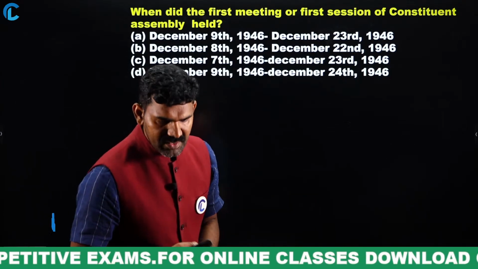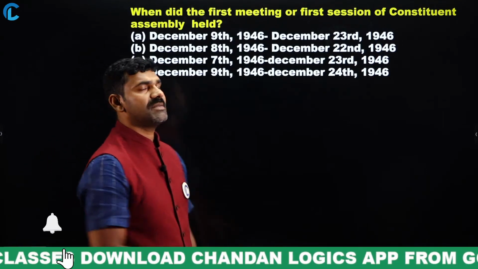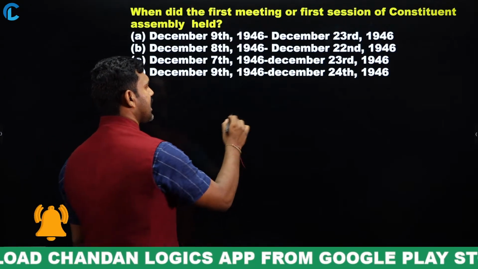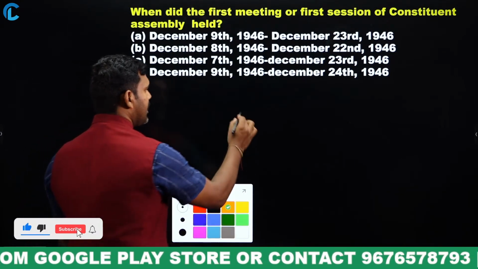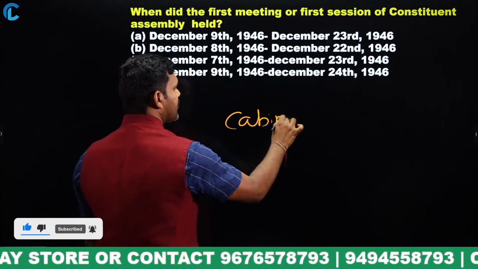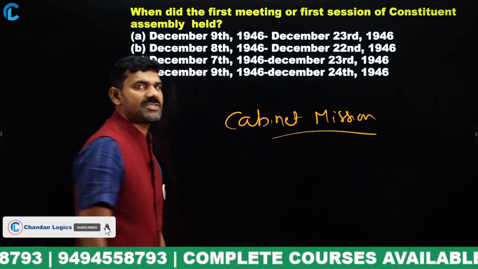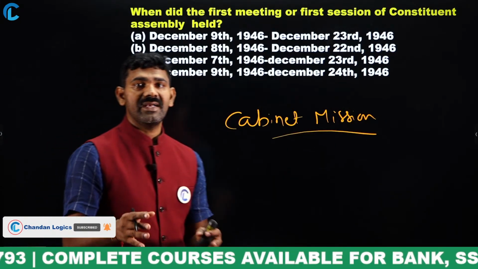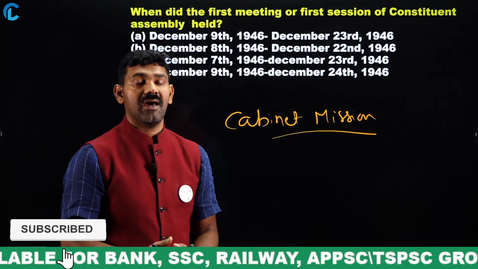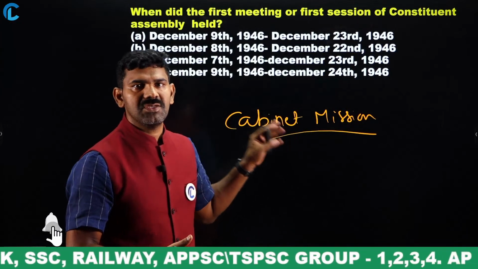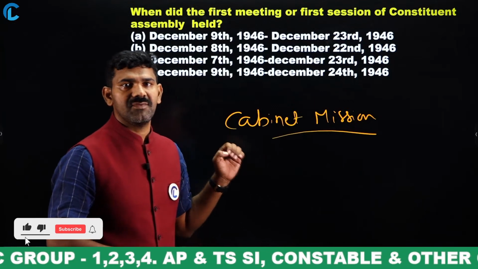Very, very important. So you all might be having a certain idea. What is that idea? This Constituent Assembly was formed based on the recommendation of the Cabinet Mission. Very, very important. Based on the recommendation of the Cabinet Mission, the Constituent Assembly was formed for the undivided countries of both India and Pakistan. For complete united India or Akhanda Bharat, this Constituent Assembly was formed. So my question is, what is the duration of the first session of the Constituent Assembly?